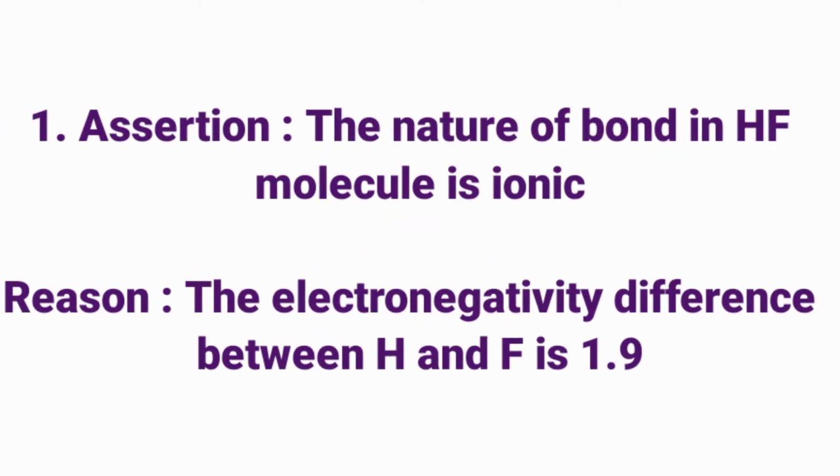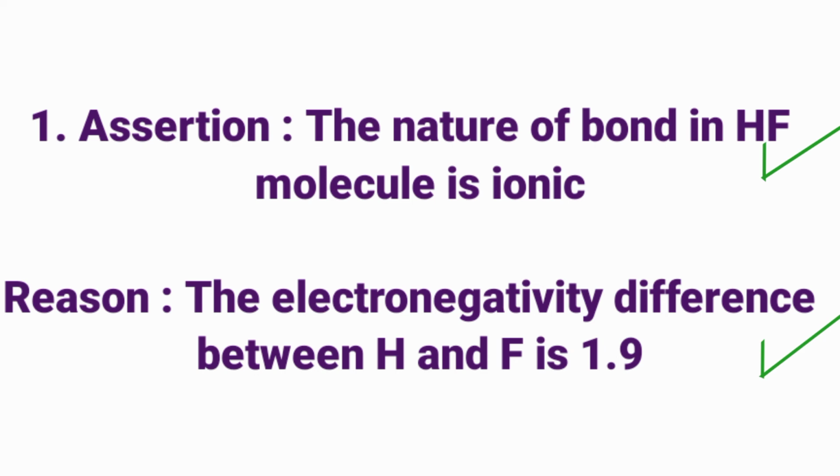Question number 1. Assertion: The nature of bond in HF molecule is ionic. Reason: The electronegativity difference between H and F is 1.9.